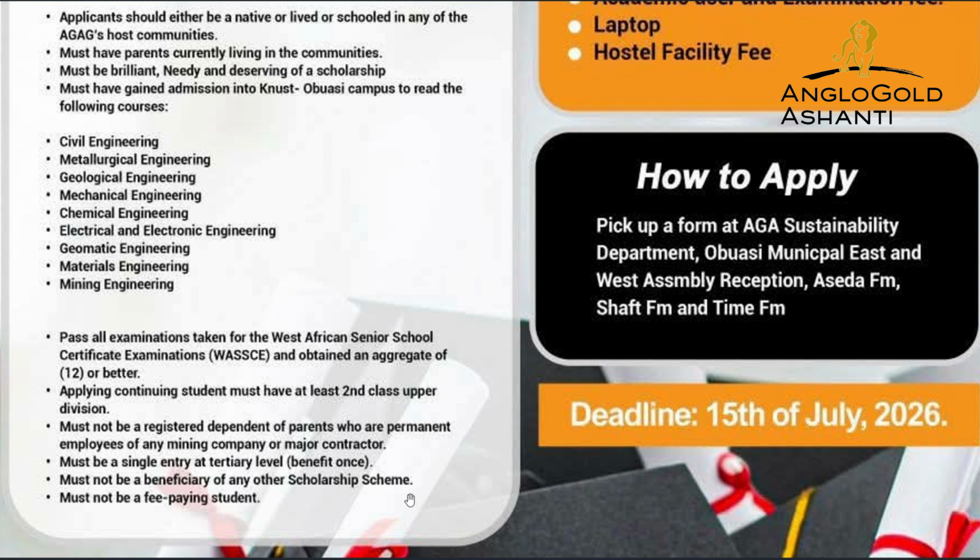These scholarships are granted to you in collaboration with the school that you are in. They don't grant scholarships to people who are not in the education sector, who are not students. Hence, to verify your education status, they get in touch with the school themselves. You can't lie that you have only one scholarship. Every scholarship scheme gets in touch with the financial sector of the school that you are in. Must not be a fee-paying student. Fee-paying student means that for some reason you didn't meet the requirement and you applied as fee-paying, which is kind of expensive.